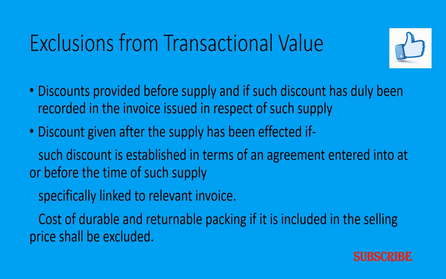Now let's look into which are the exclusions to be made from the transaction value. If the transaction value has already included such things, it is discounts provided before supply, and if such a discount has been recorded in the invoice issued in respect of such supply. That means, say for example, assume that on bulk purchases a discount of 5% is provided and which is shown in the invoice. Then such amount of the discount can reduce the transaction value.